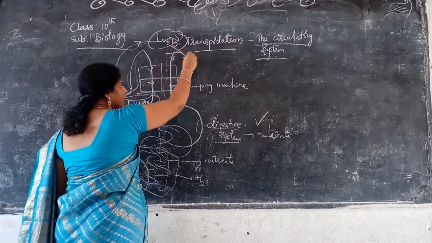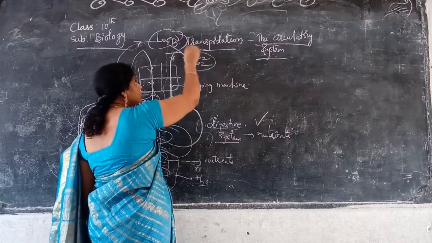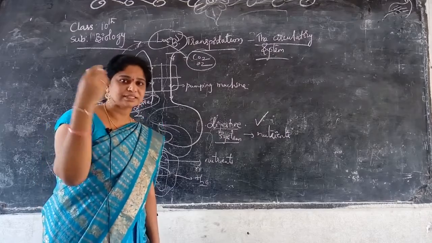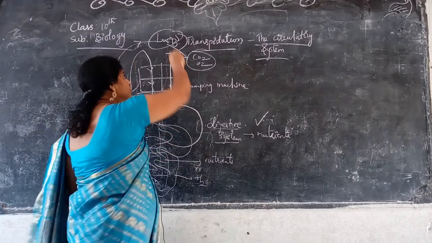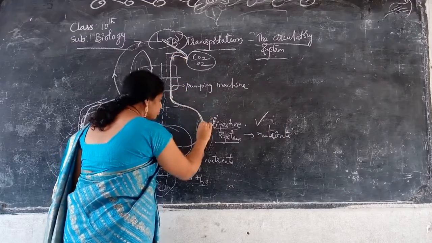In the lungs, what is happening? Exchange of gases, carbon dioxide and oxygen. This also occurs from the alveoli, to which the blood vessel is linked. From the lungs it again comes to the heart and to the various parts of our body.